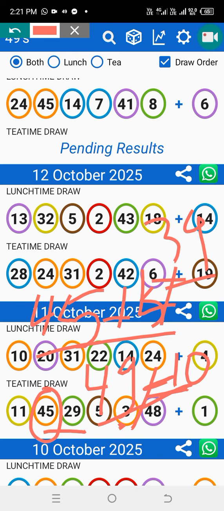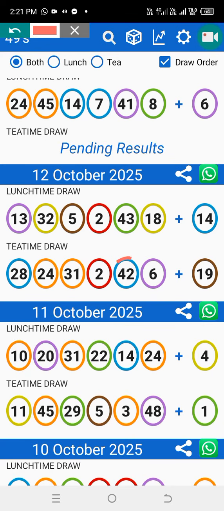Then with 39, you add the 3, because if you add, it's going to be the number which is below 49. So we're going to have a 42, right? So these are the numbers: 49, 39, and 42. 42 came here, which was the third number. This strategy will give you 1 or 2 numbers.